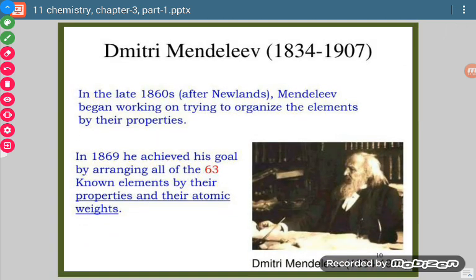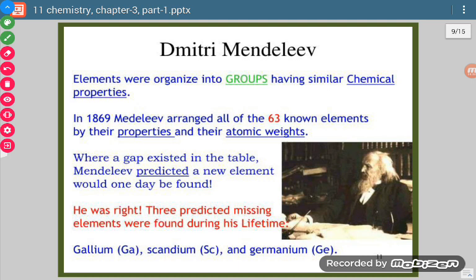Now came one more scientist. His work was very much regarded as useful. His name was Dmitri Mendeleev, and we say Mendeleev only. Mendeleev's periodic table or Mendeleev's periodic law. At that time there were 63 elements known. So what he did, he wrote the properties of all the elements on a particular card. Then he arranged the cards of each element in such a way that there is similarity in properties.